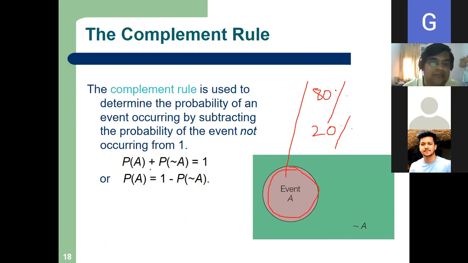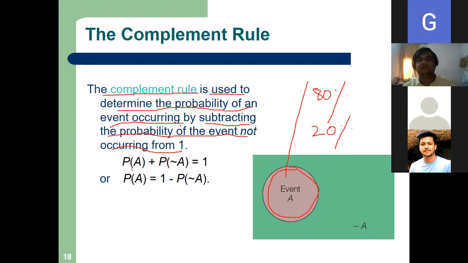So, this is written as "not". Let me show you. What does the complement rule say? The complement rule is used to determine the probability of an event occurring by subtracting the probability of the event not occurring from 1. Are you getting this language? Read this line two times, and you will understand.